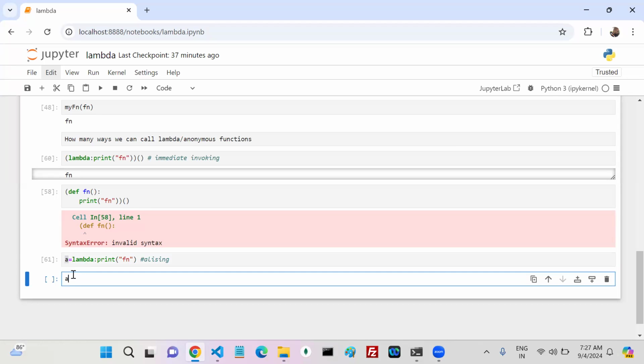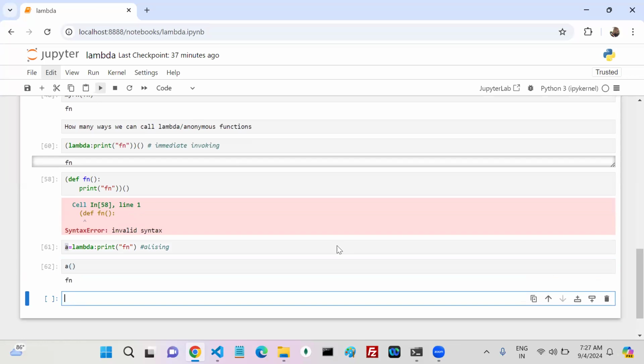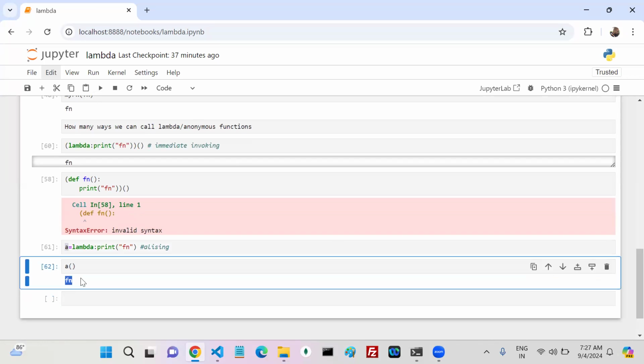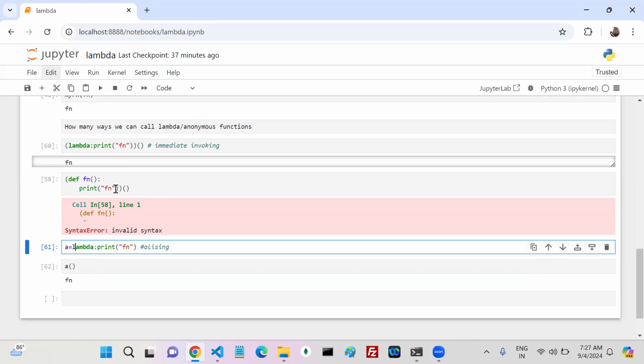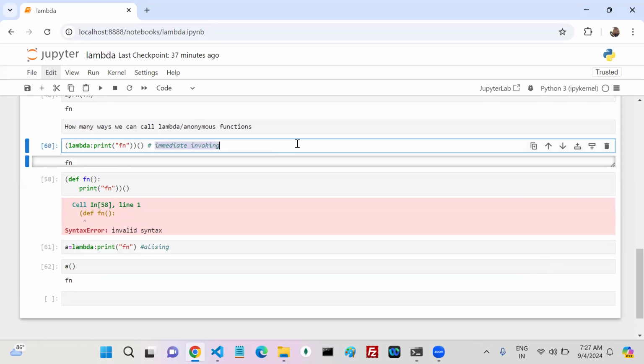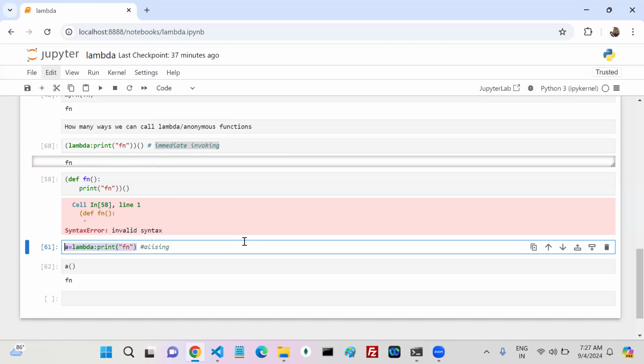A function, right? If you have a function in your hand, what can you do? You can call it, right? Okay, now if I call, you can get the output like fn or not? It is called what? First one is immediate invoking. Through immediate invoking, you can. Another one is through aliasing. Through aliasing also or not.